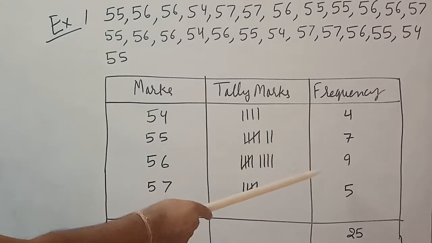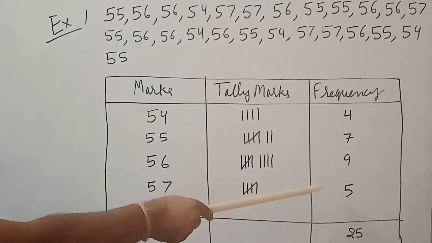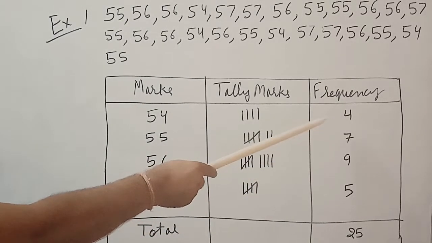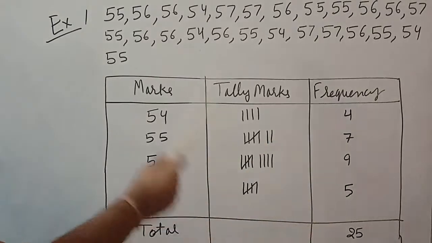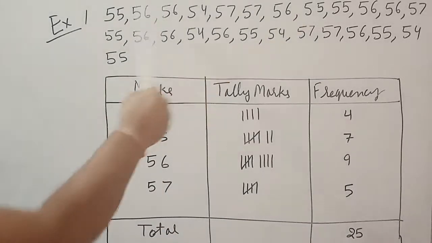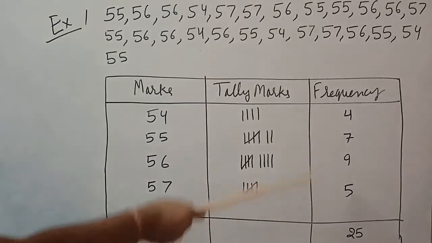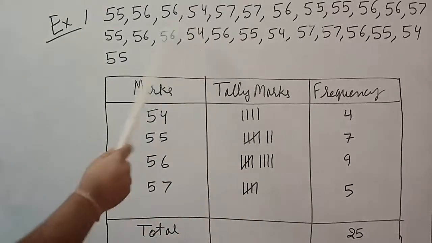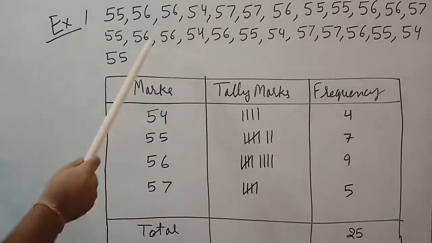Now in the last, when you have done the sum, check this frequency total. 7 plus 4 is 11, 11 plus 9 is 20, and 5 more. That should be 25. And the data also has 25 numbers. So the total of the data and the total of the frequency should be the same. If there is a difference, that means you have made some mistake. So that total should make it clear whether your answer is correct or not.